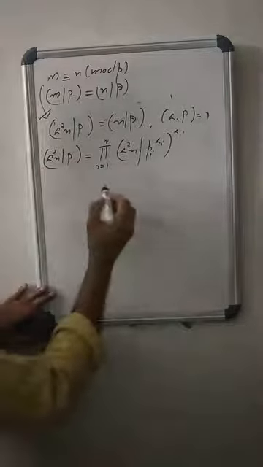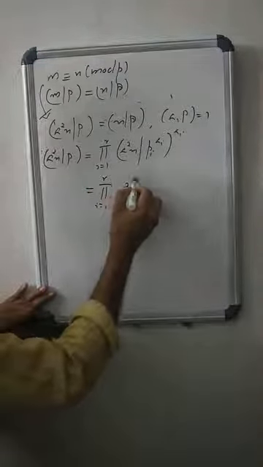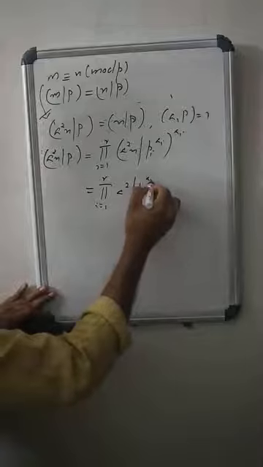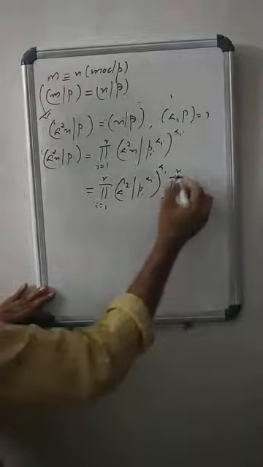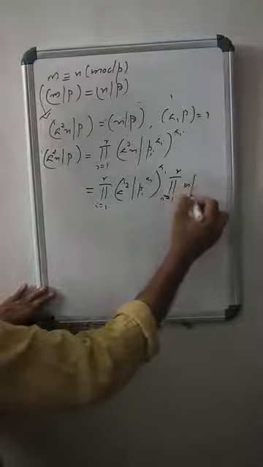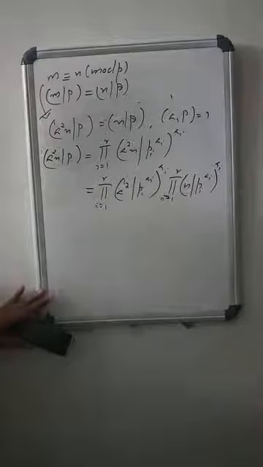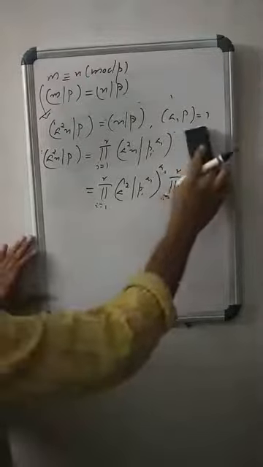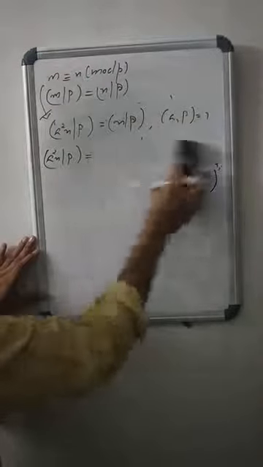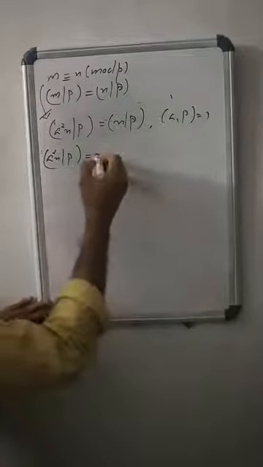Sorry, there is a mistake. What is (a²n/P)?